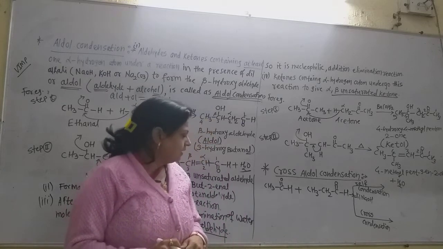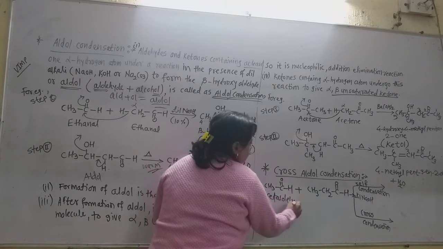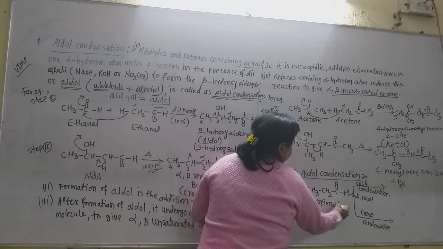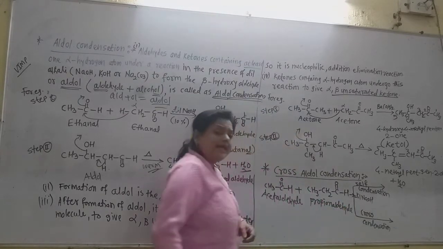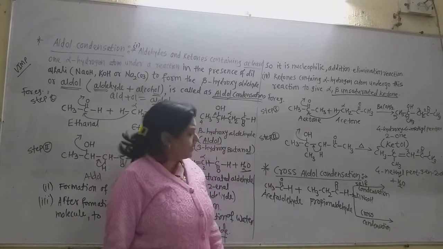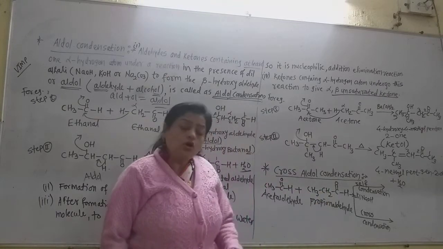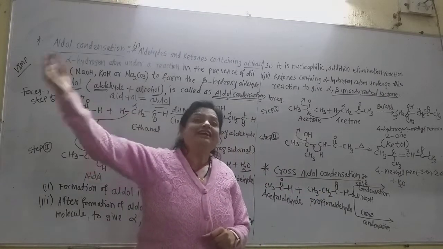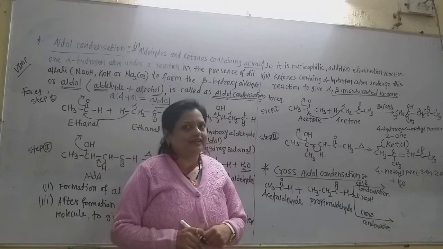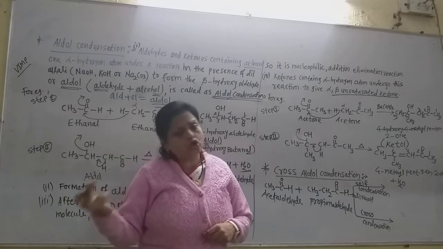So I take here one is acetaldehyde and another is propionaldehyde. Now see here, do these aldehydes have alpha hydrogen or not? The first definitely has the alpha hydrogen, and the second also has two alpha hydrogens. Now 4 different unsaturated aldehydes are formed. Why are 4 different unsaturated aldehydes formed? There are 2 types, self-aldol condensation and cross-aldol condensation.